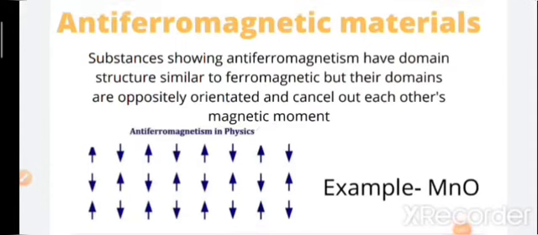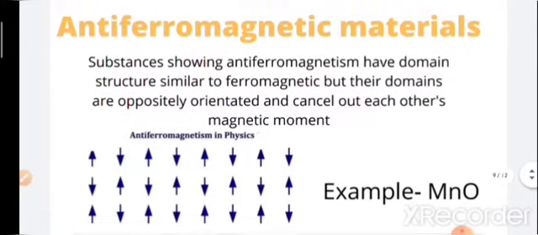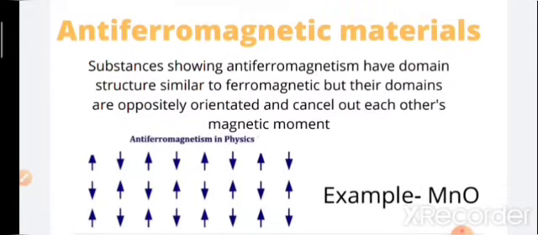So now the next is antiferromagnetic materials. Substances showing antiferromagnetism have domain structures similar to the ferromagnetic, but their domains are oppositely oriented and cancel each other's moment. See the difference between ferromagnetic and antiferromagnetic. The difference is only one, that the orientation is opposite in the antiferromagnetic case. You can see here the example. It is not that much important in your case.